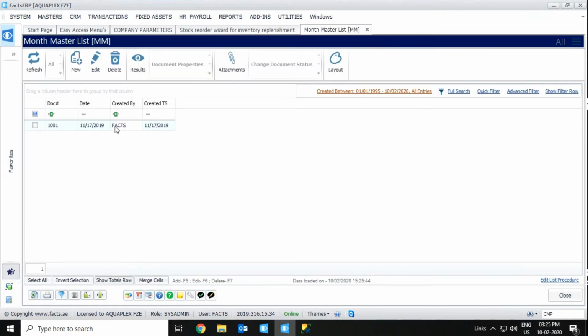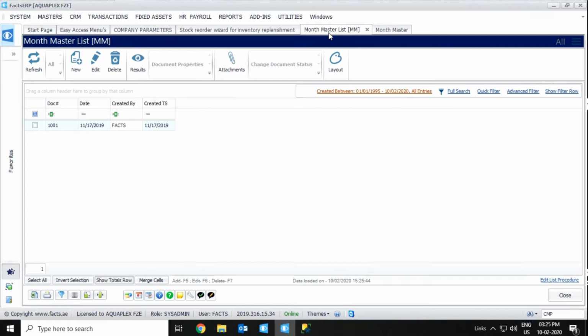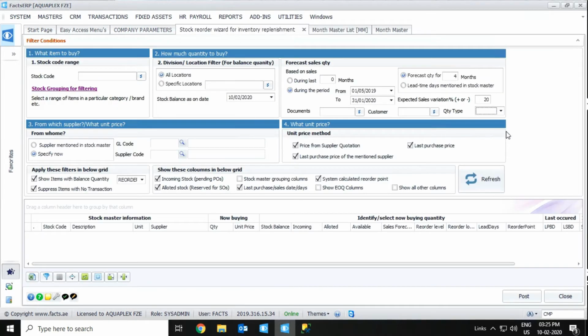Here you can see this is a master. You can see the 12 months over here. For the peak season, we can tick, and this is low season, we can remove the tick from this master. Based on this master, it is loading the data. Now I'm selecting based on low sales quantity, and next we have from which supplier, what unit price.